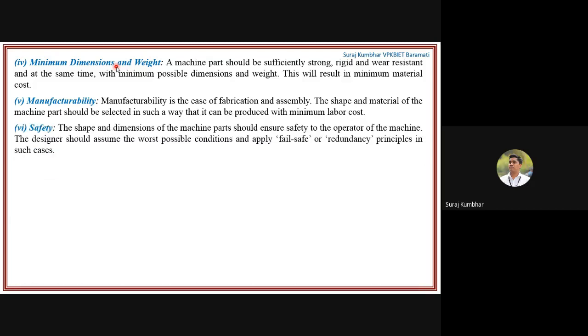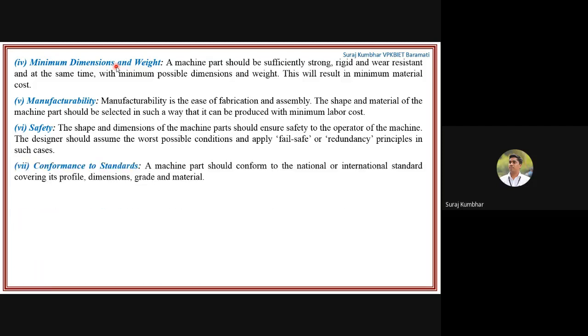Okay, then from the safety point of view, again it should be safe for the operator of the machine. Whatever machine you are going to implement in the market, it should be operable and safe for the operator. And designers should assume the worst possible condition and apply the fail safe or redundancy principle in such cases. Then conformance to standards: the machine part should be made according to national and international standards, covering the profile, dimensions, grade, and material.